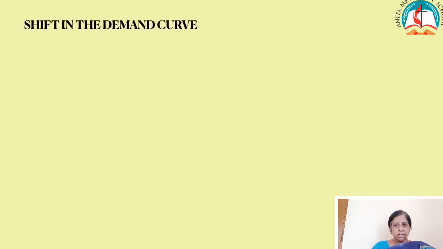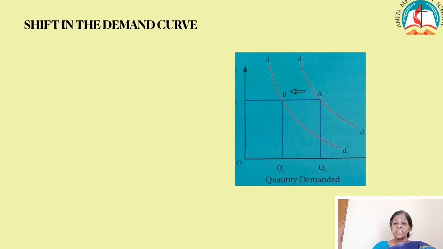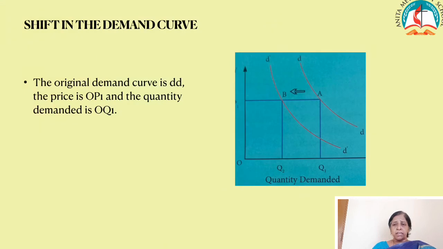Children, now shall we learn the shift in the demand curve. The shift in the demand curve occurs only when there is a change in the other factors. The other factors are change in income, change in taste and preference, and the price of the substitute. When there is a change in these factors, it is called a shift in the demand curve. In this diagram, the original demand curve is DD.